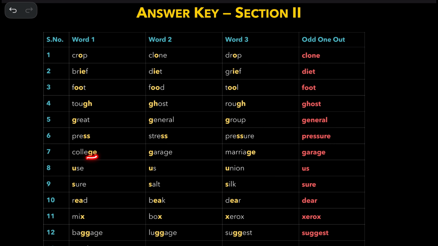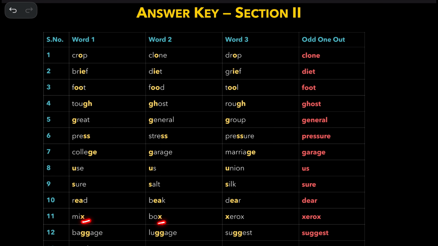And college, marriage are alike. Garage is the right answer. And use, union, but us. Salt and silk, but sure. Sure is the answer. And reed and beak, but deer.